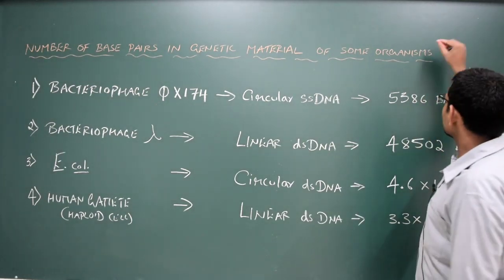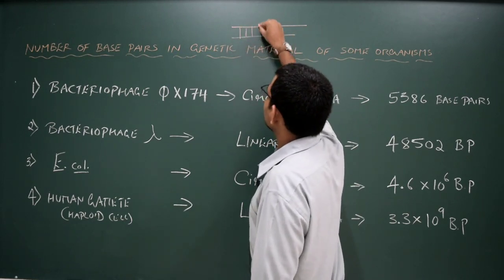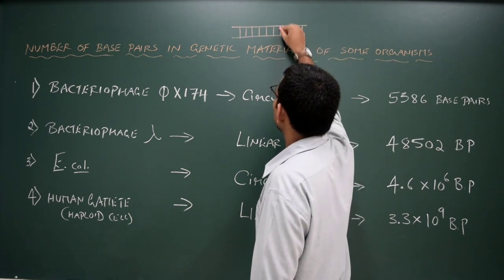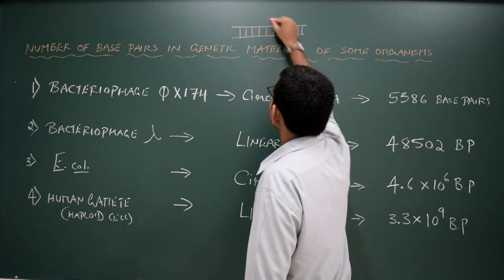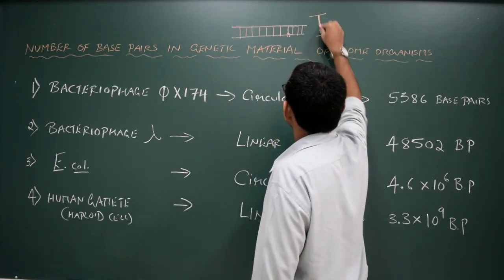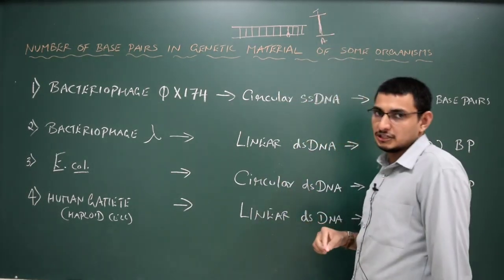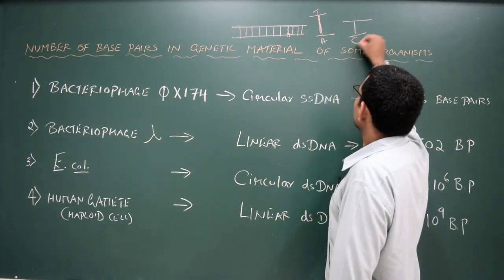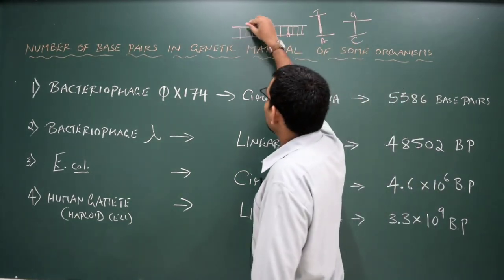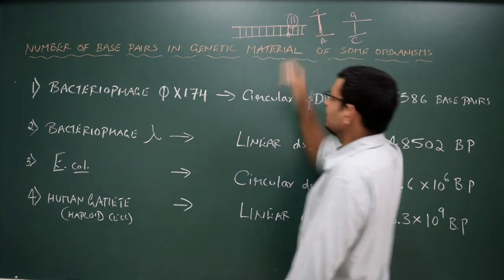The base pairs means, for example, let us assume that this is the double stranded DNA, and these are all the nitrogenous bases. These 2 strands are joined by the hydrogen bonds, and you could see T here, and this is another T of another strand. They are linked by hydrogen bonds, and here you could see adenine, and here thymine. They are complementary to each other, or it could sometimes be cytosine and guanine in the case of DNA. If you count it, 1, 2, 3, 4, 5, 6, 7, 8, 9, 10, 11. Total number of base pairs in this DNA is 11.